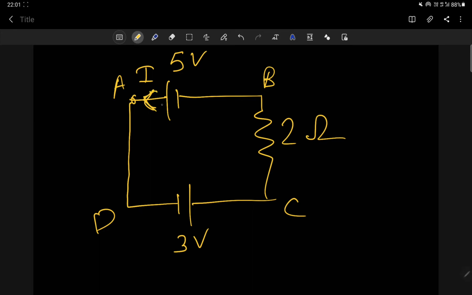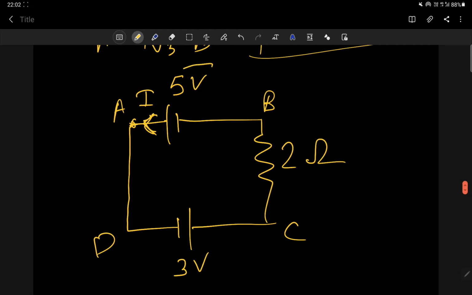You will say, sir, why are you taking anti-clockwise? You can take clockwise also, then also you will get your answer. Why am I taking anti-clockwise? The simple reason is that here I have a 5 volt battery, here I have a 3 volt battery, and you know that current flows from the positive terminal to the negative terminal. So current will generate from this positive terminal, which means it will flow in the anti-clockwise direction. That's why I have taken the current in this way.